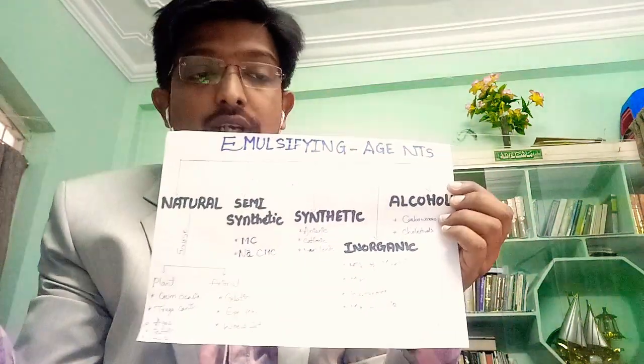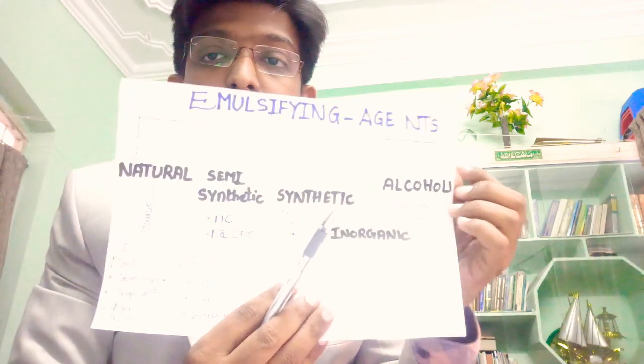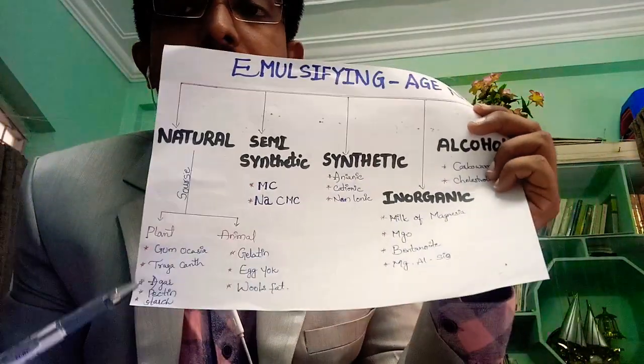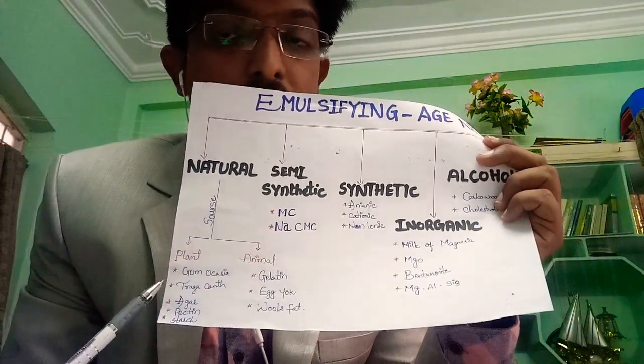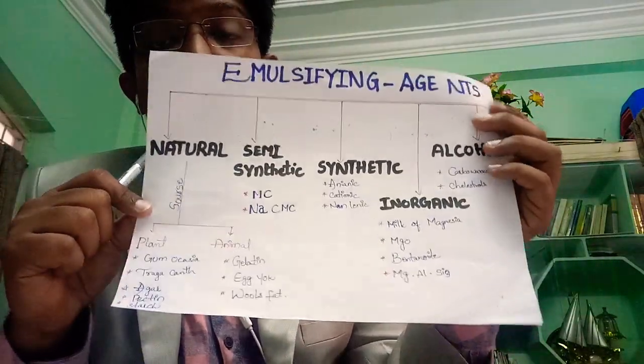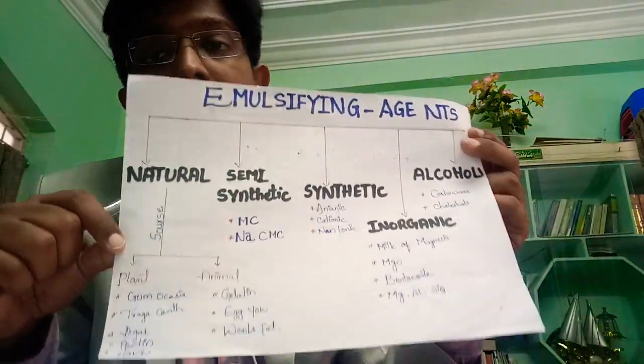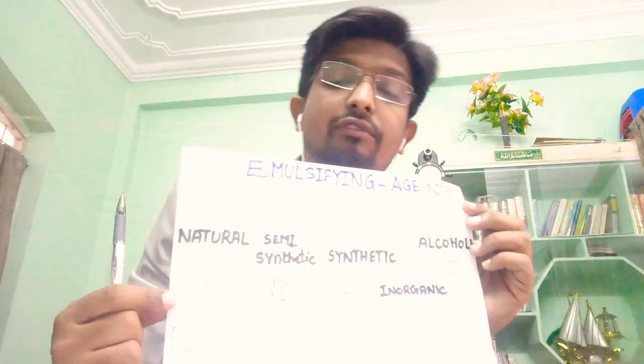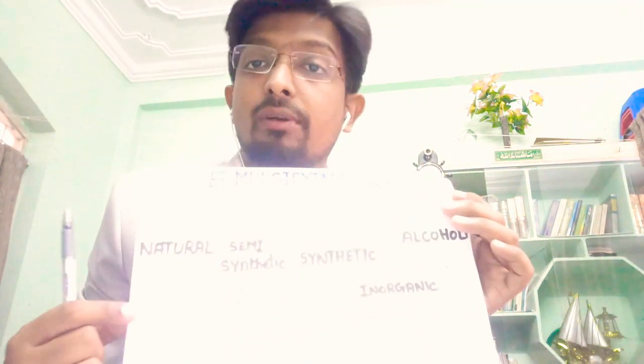In natural emulsifying agents, you have two sources, plant source and animal source. In plant source, you have gum acacia as an example of an emulsifying agent, tragacanth, pectin, starch, and agar. All these examples which I mentioned right now are from plant origin. So this is a natural type of emulsifying agent.